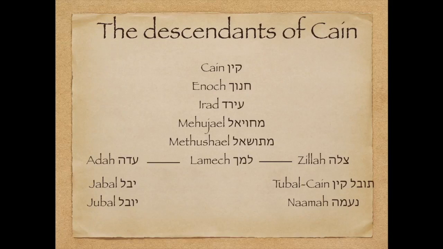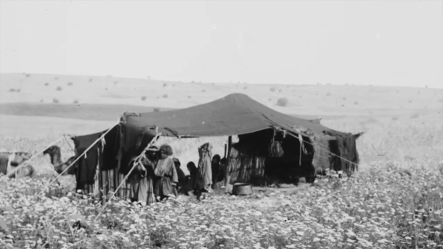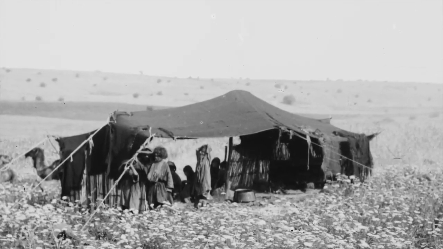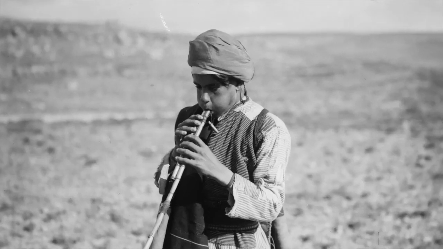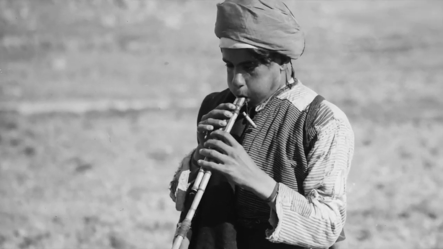Then Chanoch has a son Irad, Irad has a son Mechuyael, Mechuyael has a son Metushael, and Metushael has a son named Lemech. Now Lemech had 2 wives. First wife, Ada, gave birth to Yaval and Yuval. Yaval was the father of all tent dwellers, the father of all nomadic shepherds. And Yuval was the father and the creator of music and musical instruments.